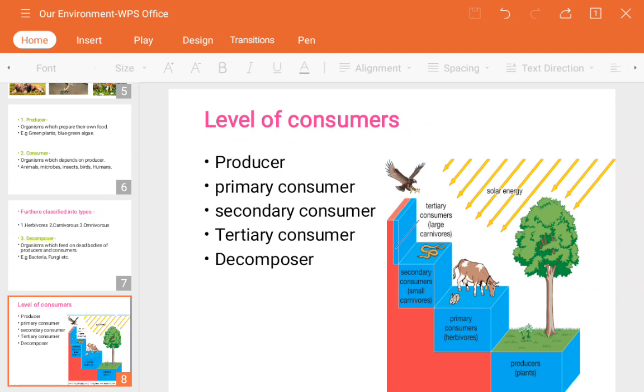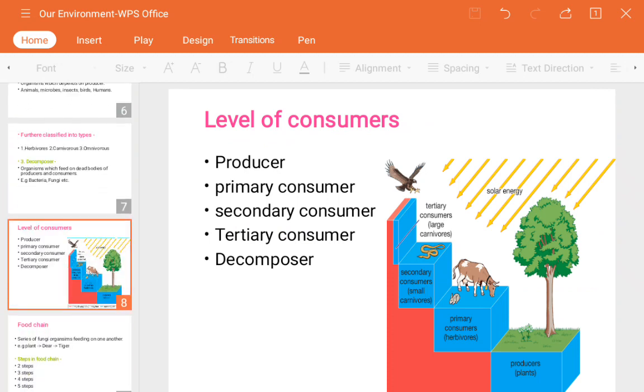Okay, they not only feed directly on the green plants or the producer, they have to depend on one another's organisms to take their food material. So that's why the levels of consumers are considered here. Okay, so decomposer, as we know, is a fungi or a microorganism. Whenever dead bodies are available in nature, decomposers like microbes degrade their organic bodies. So this was about the levels of consumers.